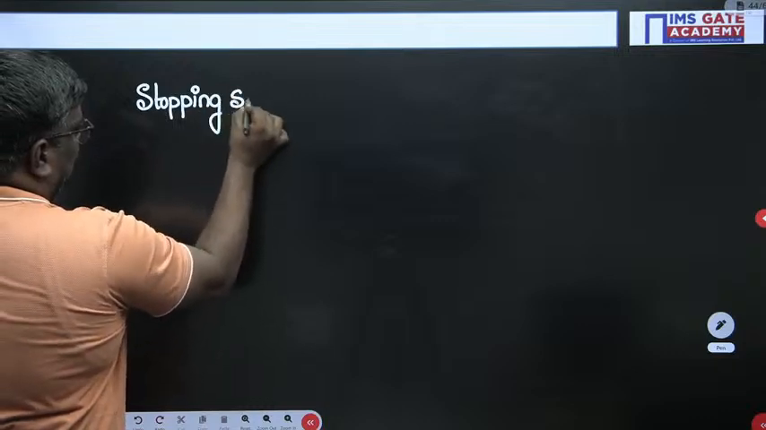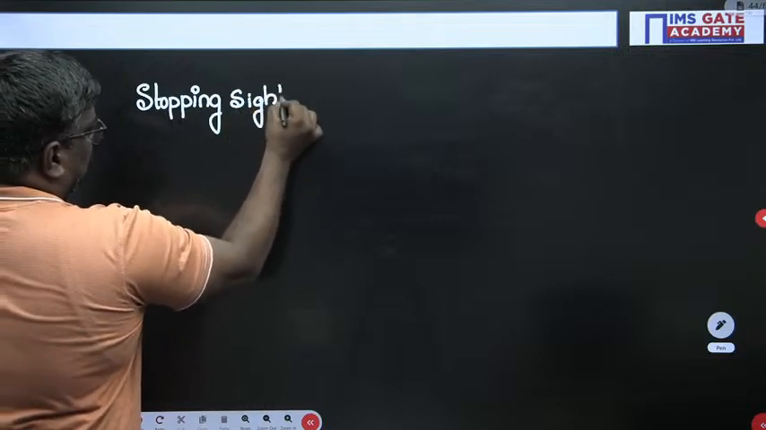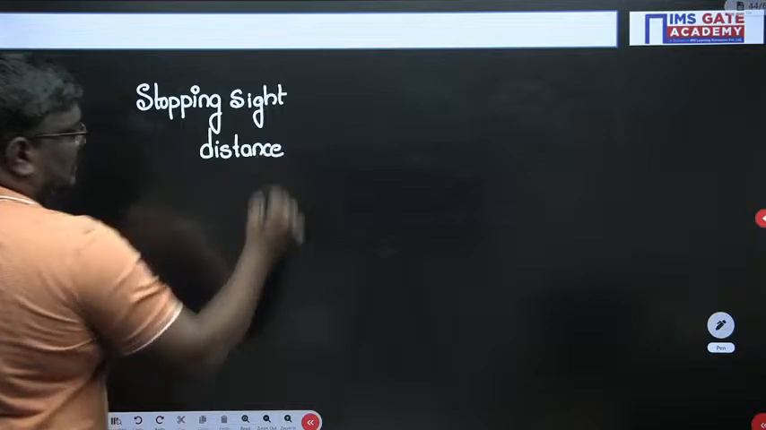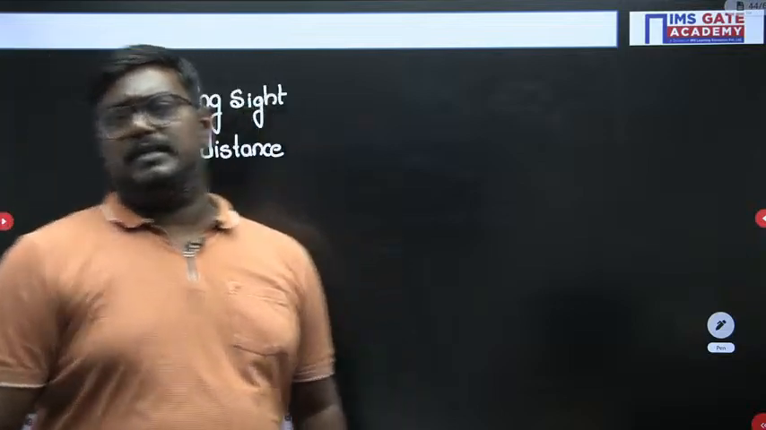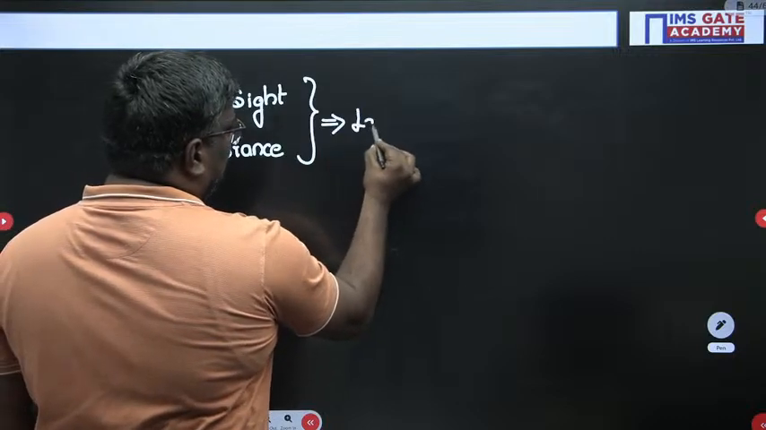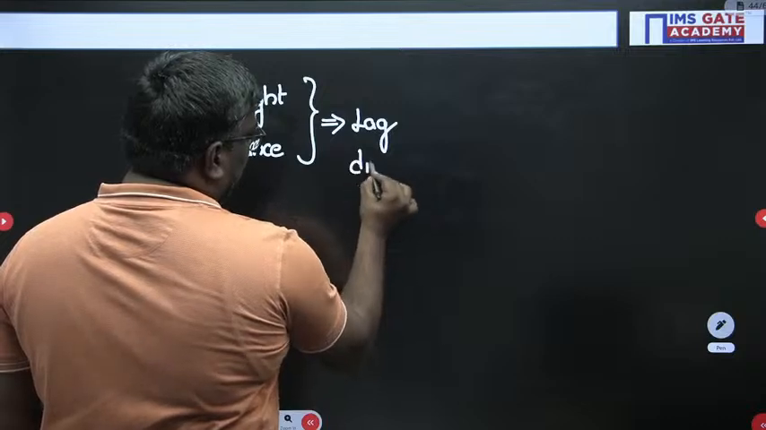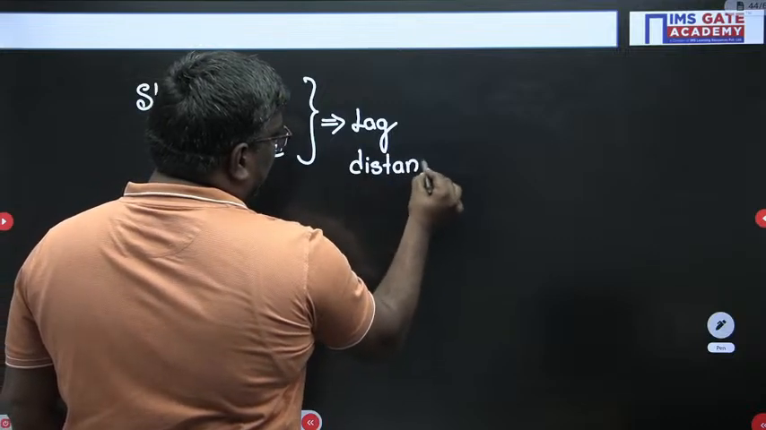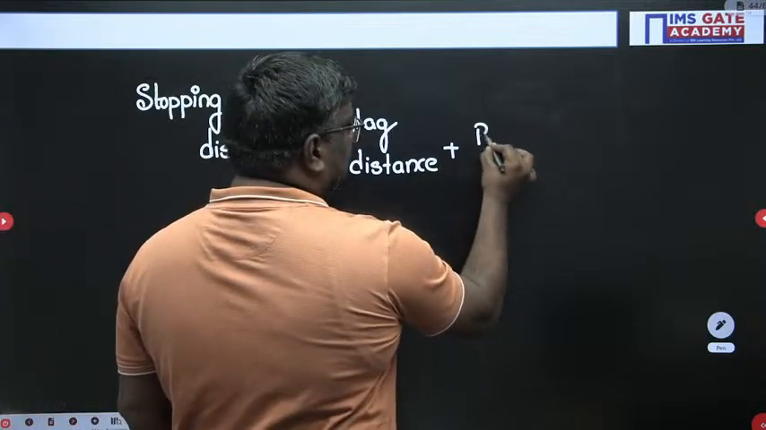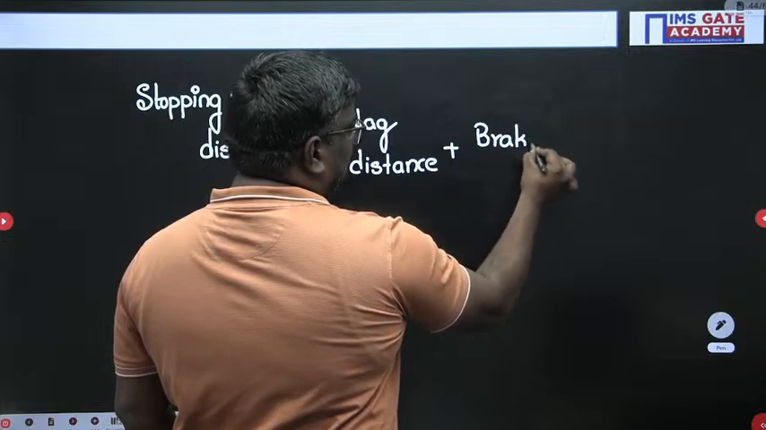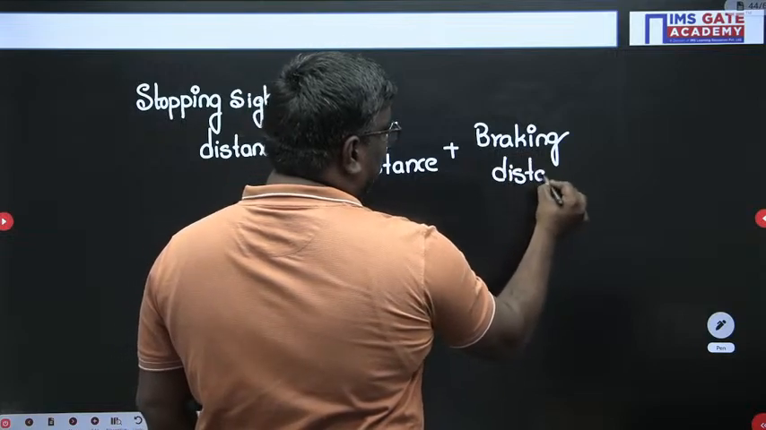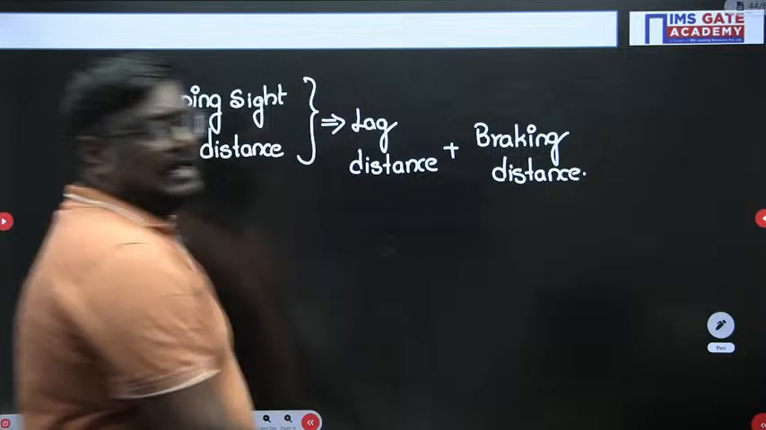He is asking the stopping sight distance. What is stopping sight distance? Let me tell you. Always remember, sir. Stopping sight distance is nothing but the summation of lag distance plus braking distance. Now you can ask me, what is lag distance?